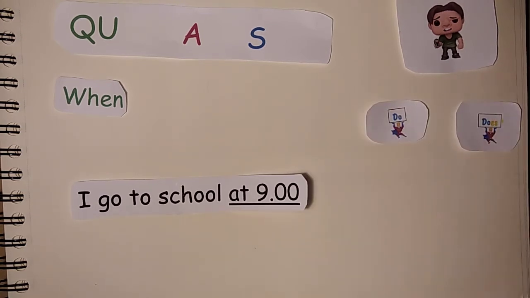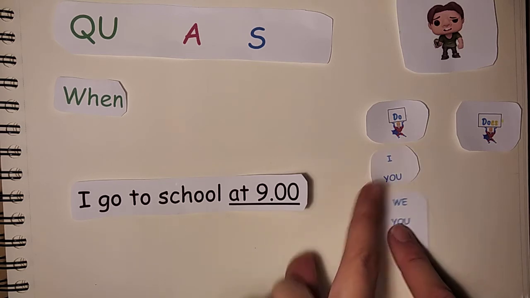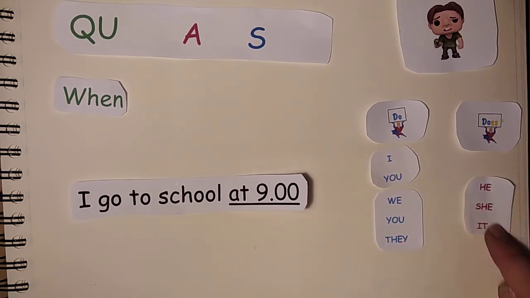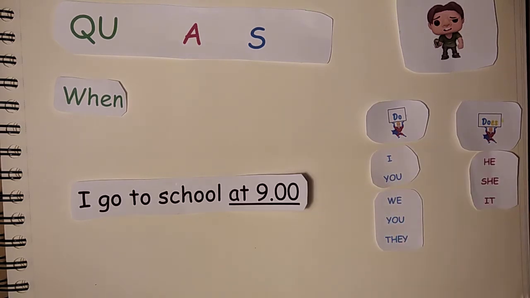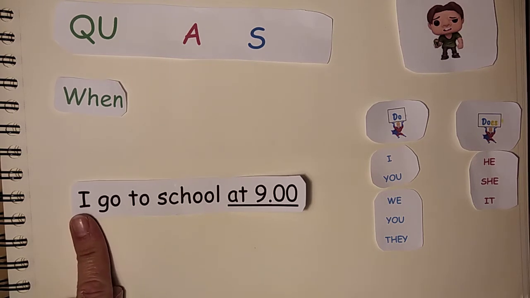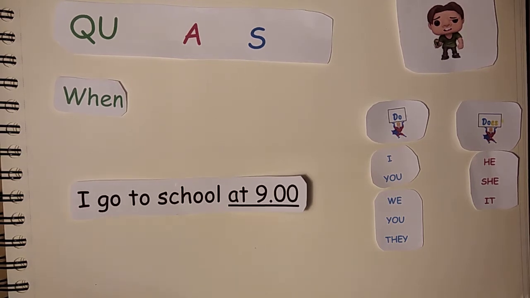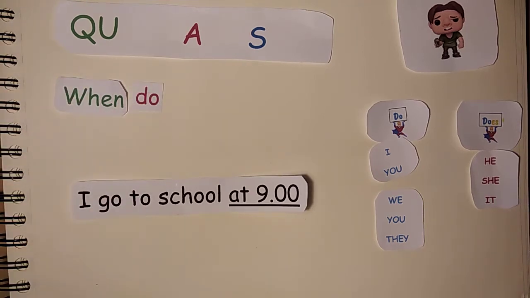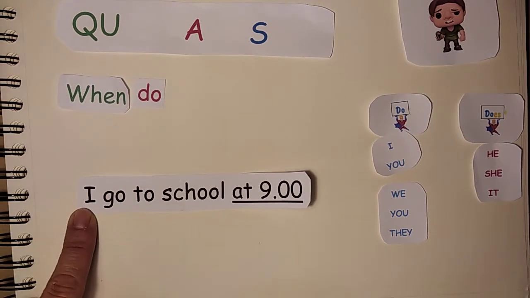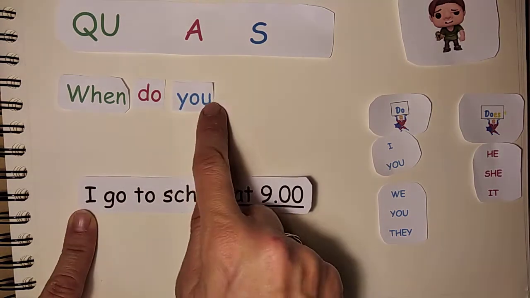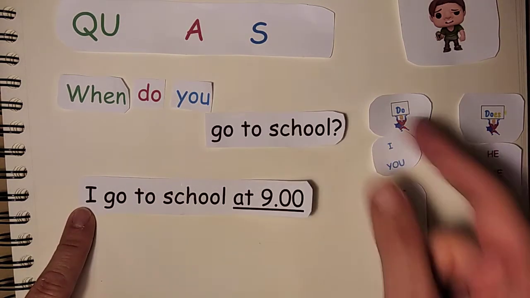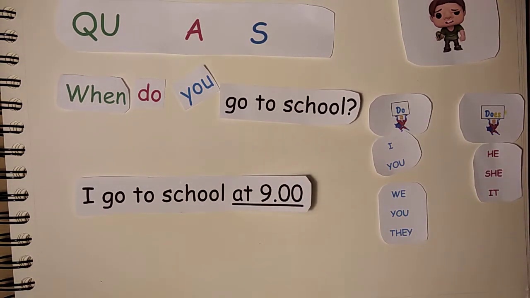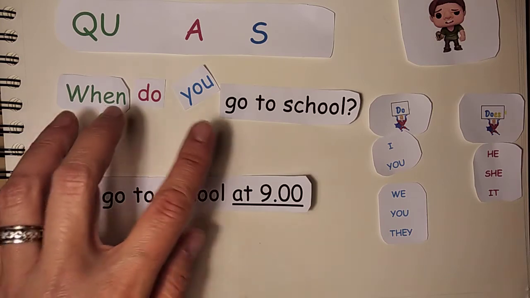Do or does. Remember, we use do with I, you, we, and they, and we use does with he, she, or it. Okay? In this situation, we have I, so the auxiliary is going to be do. And then the subject. Pay attention, because if in the answer we have I, in the question we are going to have you. And then the rest of the sentence. When do you go to school? I go to school at 9 o'clock.